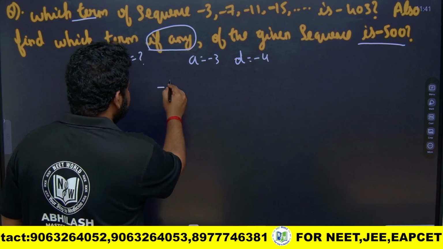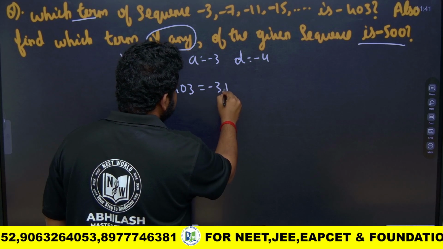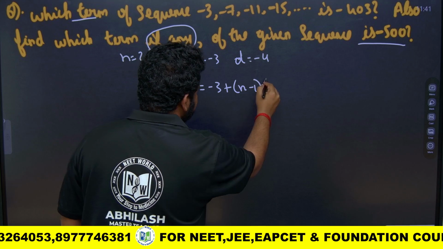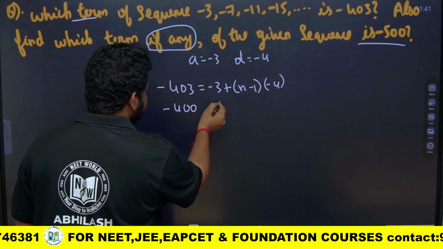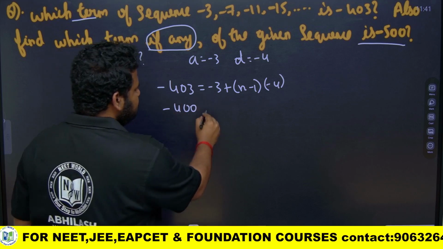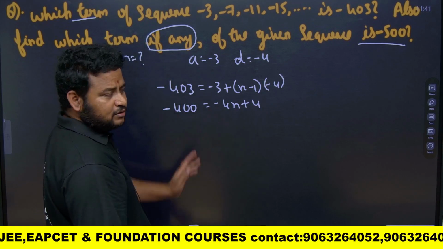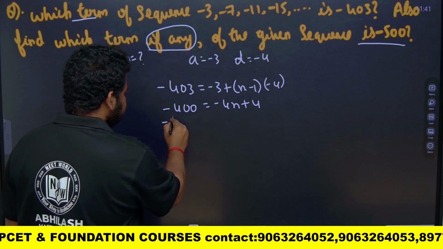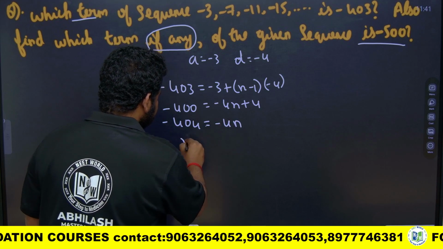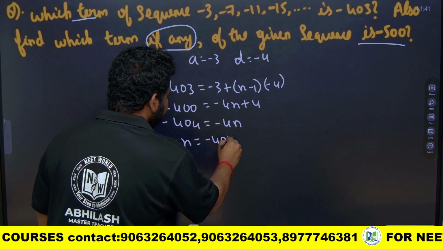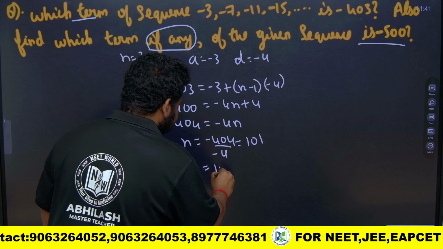So minus 403 is equal to A plus n minus 1 into D, minus 3 plus n minus 1 into D. D is nothing but equal to minus 4. So this will become minus 403. This will become minus 400 if I send minus 3 this side. This will become minus 4n plus 4. If I send this side, minus 404 is equal to minus 4n. So n will be equal to minus 404 by minus 4. This will be equal to 101. We got n is equal to 101.